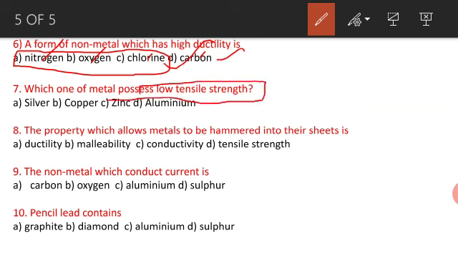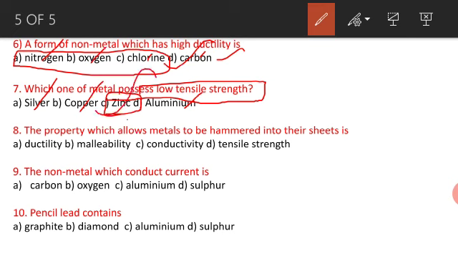Which one of the metals possesses low tensile strength? Tensile strength means the ability to be beaten without strain. Silver has high tensile strength, copper also, aluminum also, but zinc is powdery in nature and breaks easily. So among these, zinc has low tensile strength.